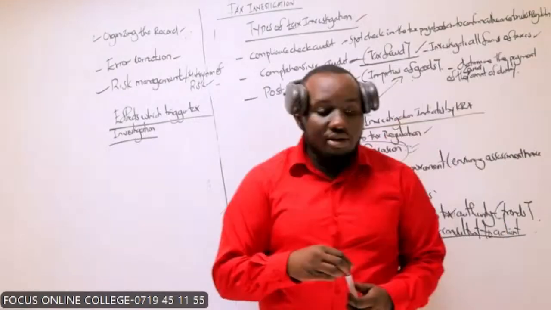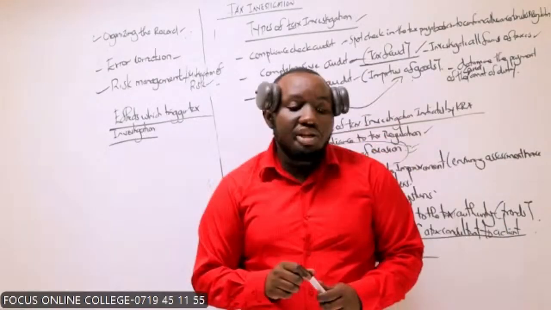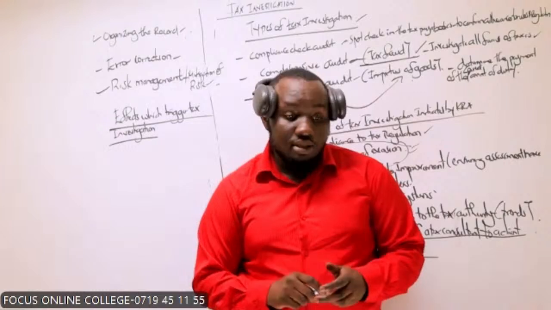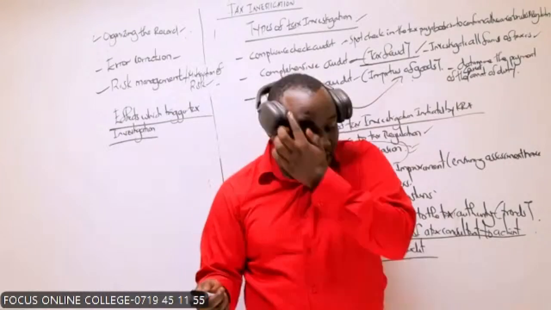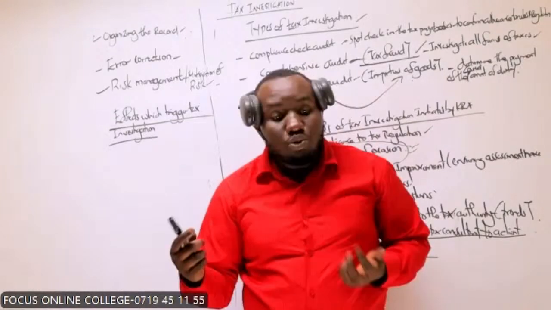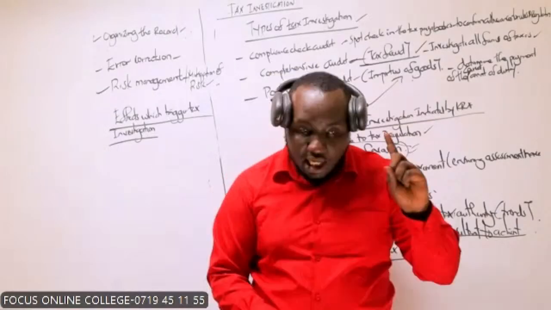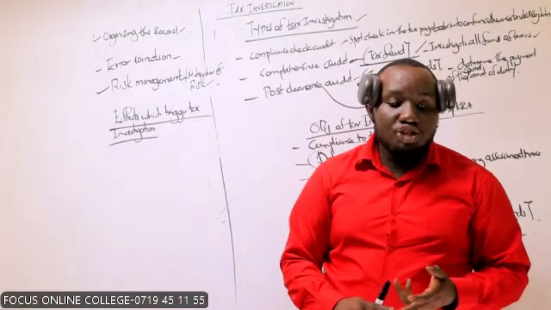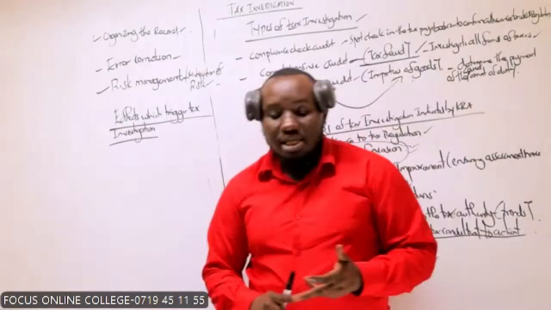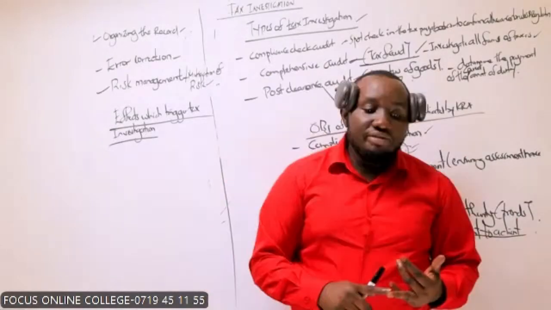One of them is audit of a related company. Maybe a subsidiary or an associate was audited and anomalies were found. That may trigger a tax investigation. Then again, we have issues of non-compliance